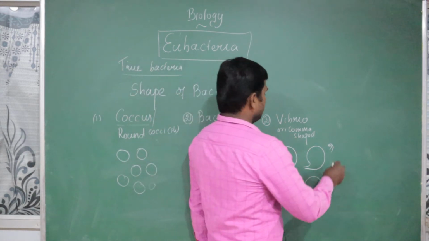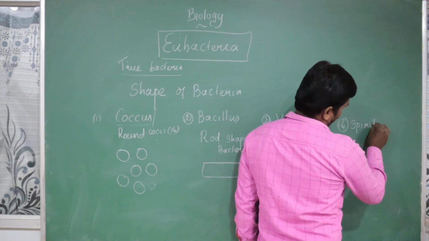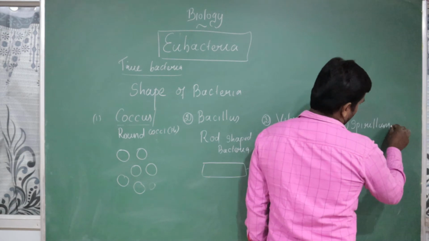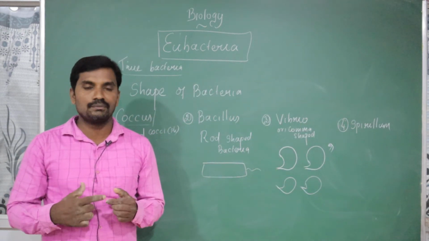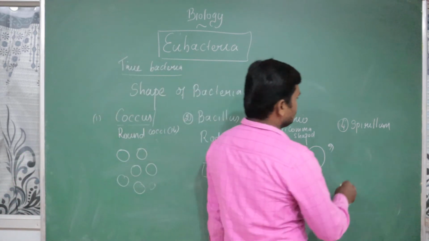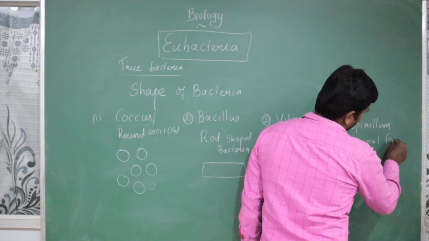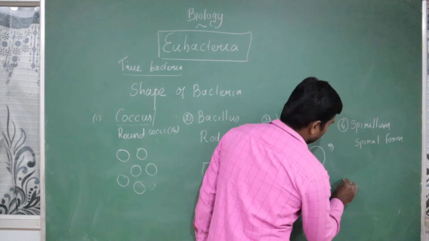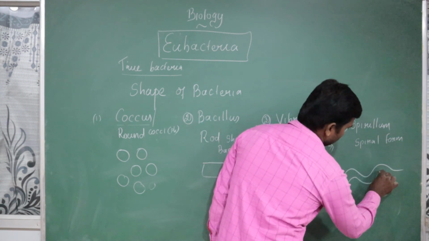The next one, the fourth one, is the spirillum. What is meant by spirillum? Spiral. What is meant by spiral? Curling. It is called spirally. The bacteria structure is called spiral form. But what is the real structure? Like that. It is going to be present in the form of a spiral shape.